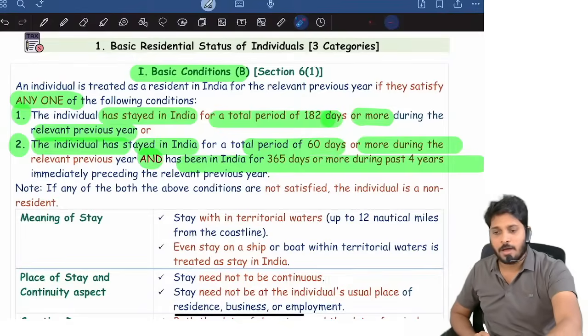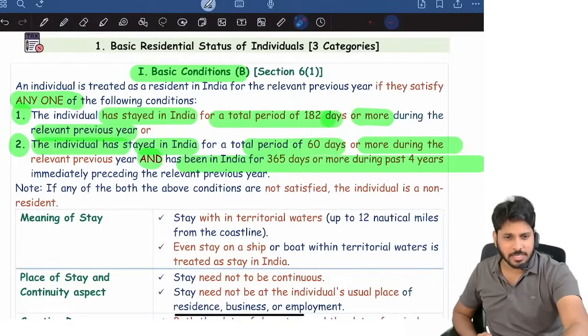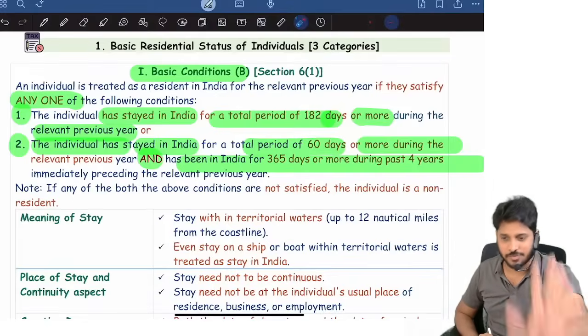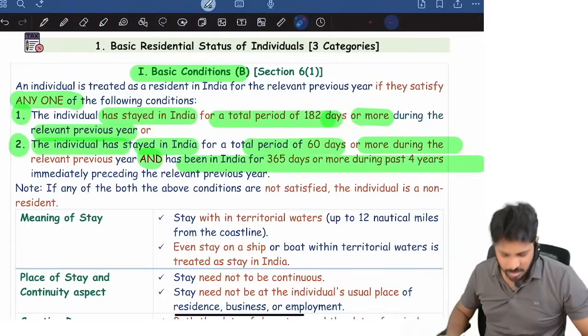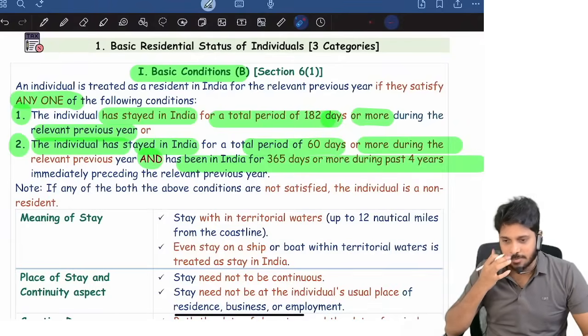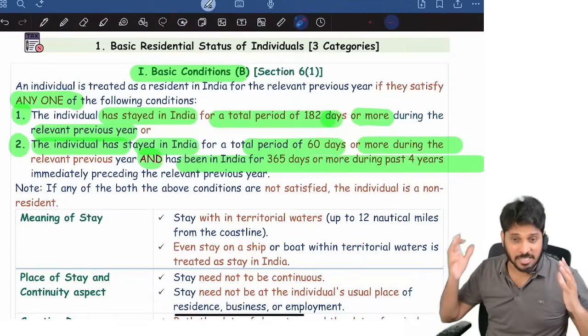Don't worry, this is hardly a 10 to 15 minute topic, residential status. Immediately I'll go for salaries. Okay, somebody is asking regarding earning rental income from country X which has a DTA agreement. DTA we don't have in the syllabus, Devesh, so don't think over it unnecessarily. We don't have double taxation avoidance agreement and all that, so don't worry, ignore it. We don't have it in the syllabus at all.